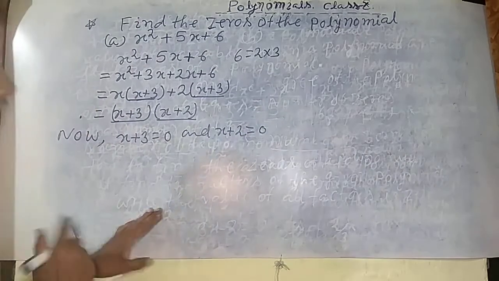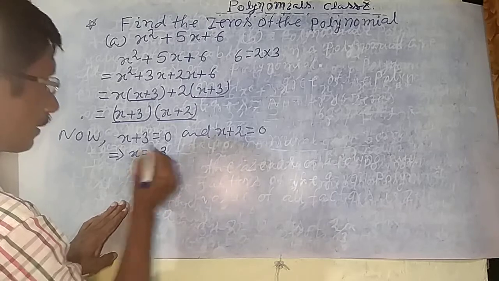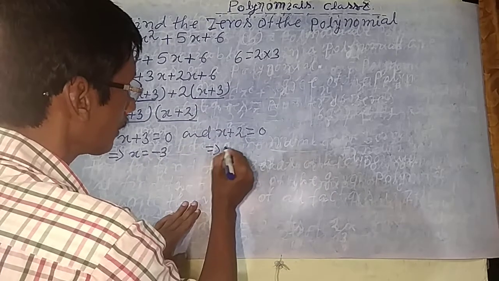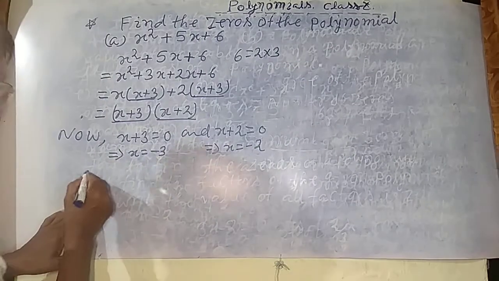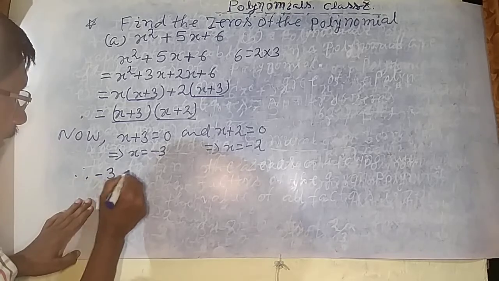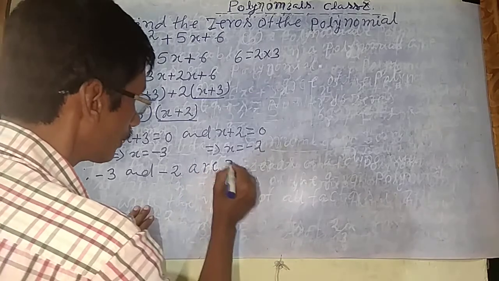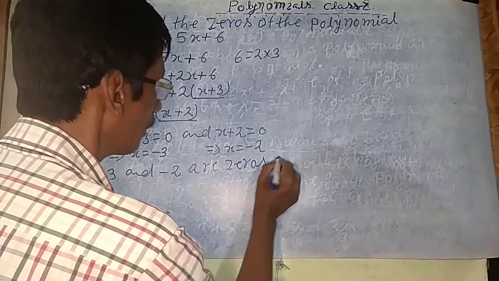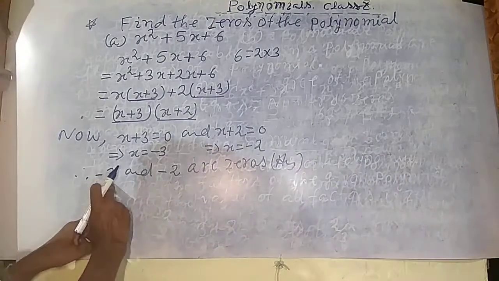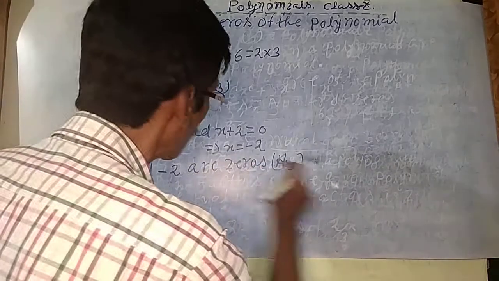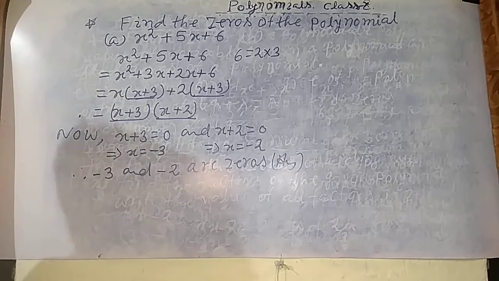This is a linear equation. So you can find the value: this implies x equal to minus 3. Next, this implies x equal to minus 2. There are the two zeros. Therefore minus 3 and minus 2 are two zeros. Did you understand? The values of x are the two zeros. So minus 3 and minus 2 are zeros of the polynomial. So pause this video, note down in your copy. Okay, the next question will come here.